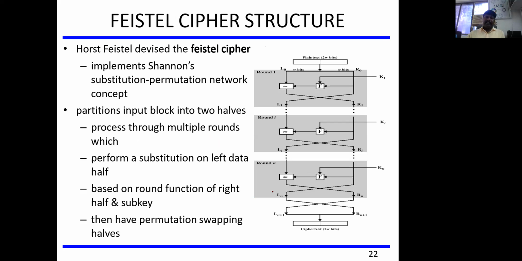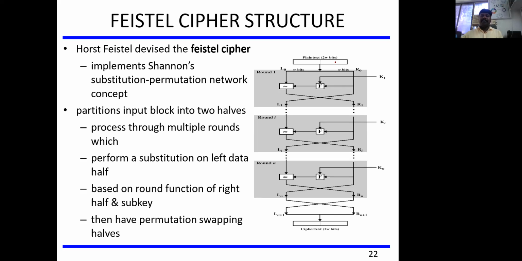Also, in the last lecture, I explained the Feistel cipher encryption technique, or Feistel cipher structure. When we talk about the Feistel cipher technique, this is the base or foundation for the Data Encryption Standard, which we'll study further. I was explaining how this Feistel cipher technique works.